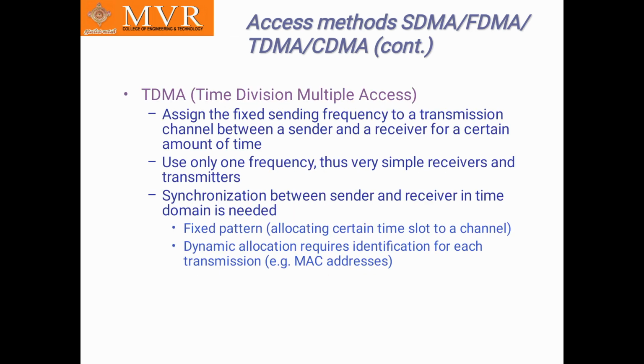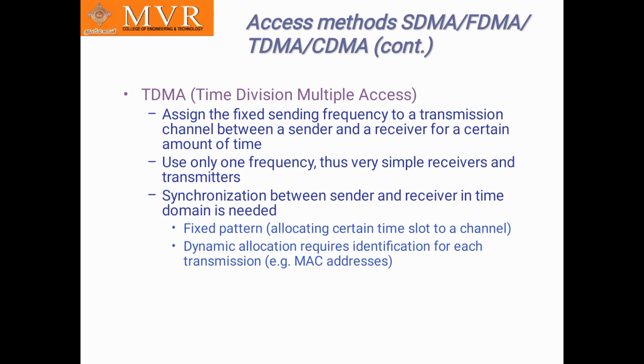And TDMA is very important to this concept. MAC is nothing but medium access control. In time division multiple access, a fixed sending frequency for a transmission channel between a sender and receiver is assigned for a certain amount of time.